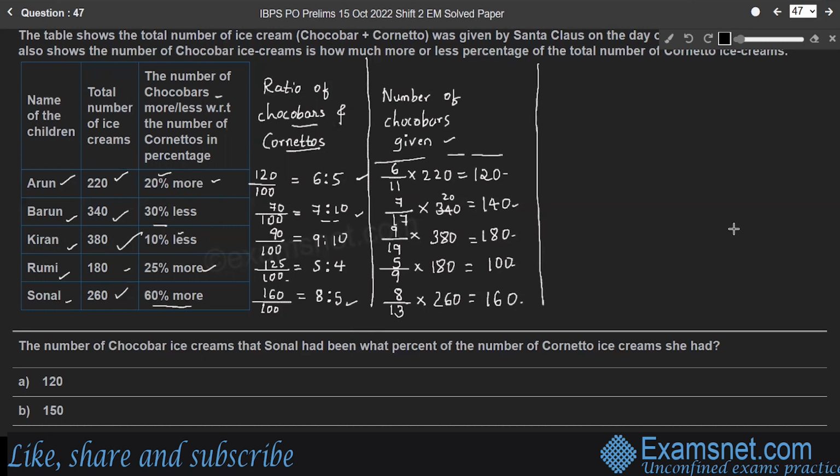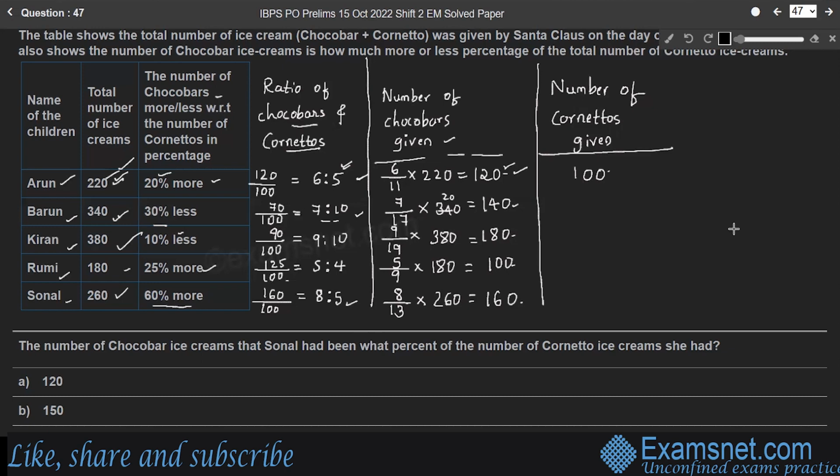Similarly, the number of cornetos given to each child. Either you can take the ratio out of 11, 5 ice creams were cornetos, therefore out of 220, or you can directly subtract the number of chocobars from the total number of ice creams. The better way is the subtraction. So 220 total ice creams minus chocobars, 120. Therefore the remaining is the number of cornetos.